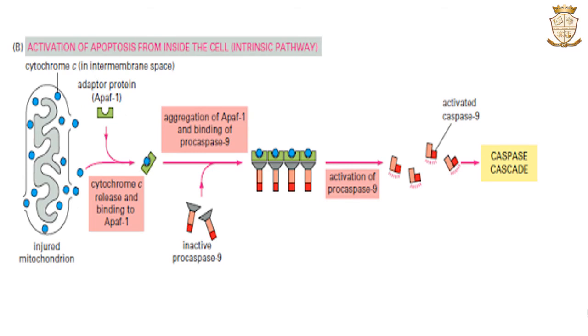This image shows the intrinsic pathway or mitochondrial pathway. Here, during the intrinsic pathway, any damage to the cell will result in the release of the electron carrier protein cytochrome C from the mitochondria into the cytoplasm. This released cytochrome C will bind and activate the adapter protein known as APAF1. APAF1 binds and activates procaspase 9. The activated caspase 9 activates downstream procaspases to induce apoptosis.